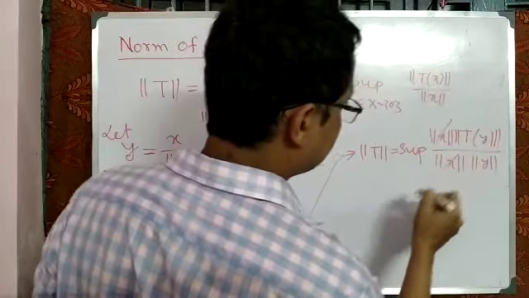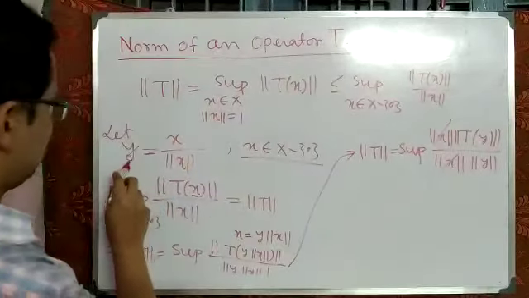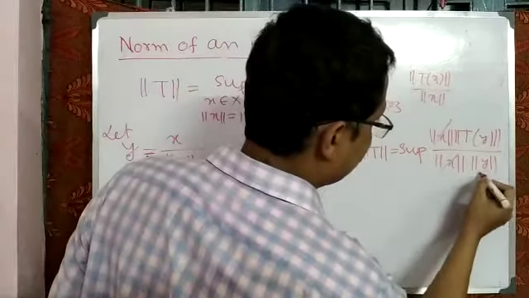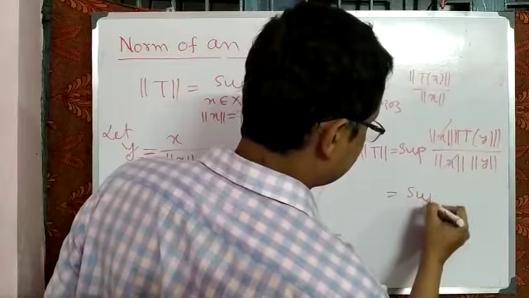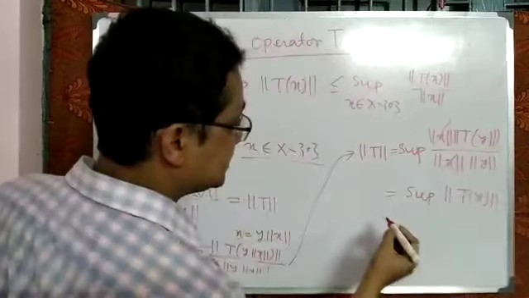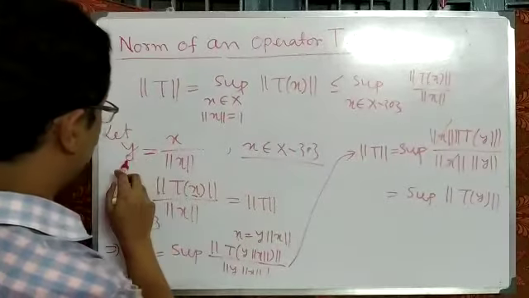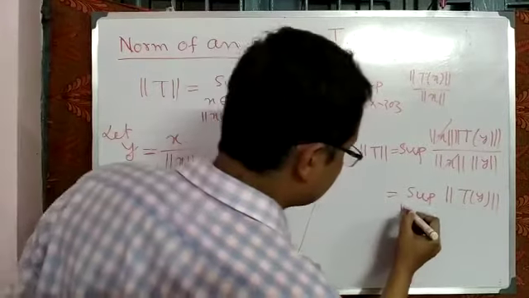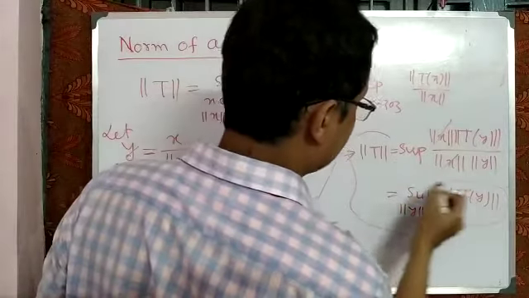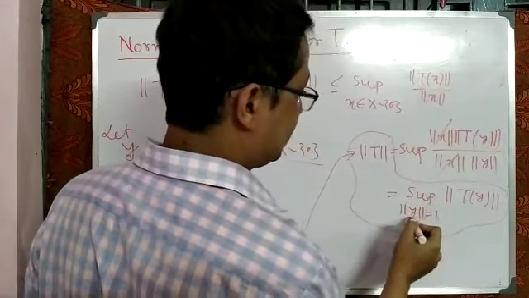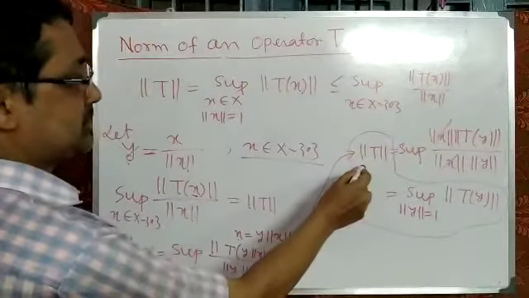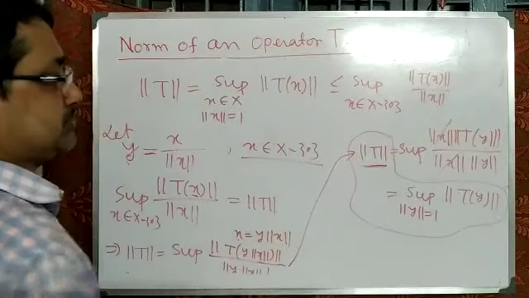So cancel out those two norms, and what is the norm of y? The norm of y is equal to the norm of x by the norm of x, which is equal to 1. So it is nothing but the supremum of the norm of T of y, where the norm of y is equal to 1. So the norm of T is equal to the supremum over norm of y equal to 1 of the norm of Ty. So this is an alternative expression to find the norm of T.